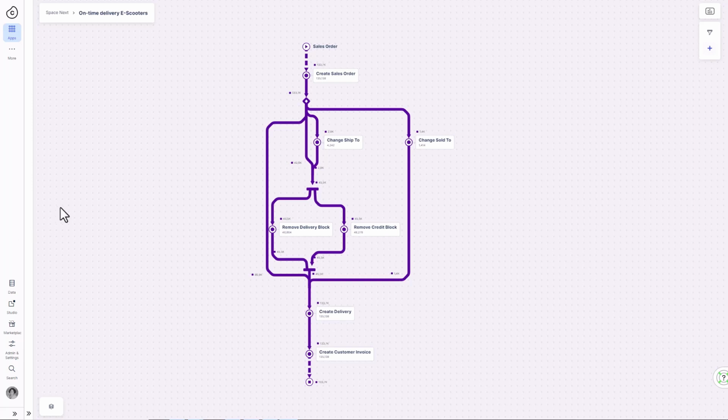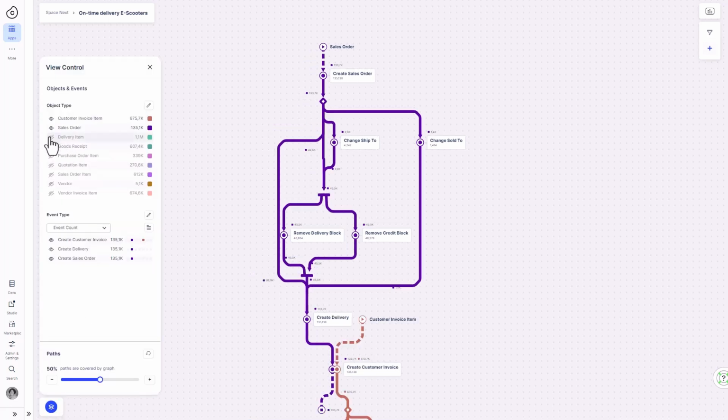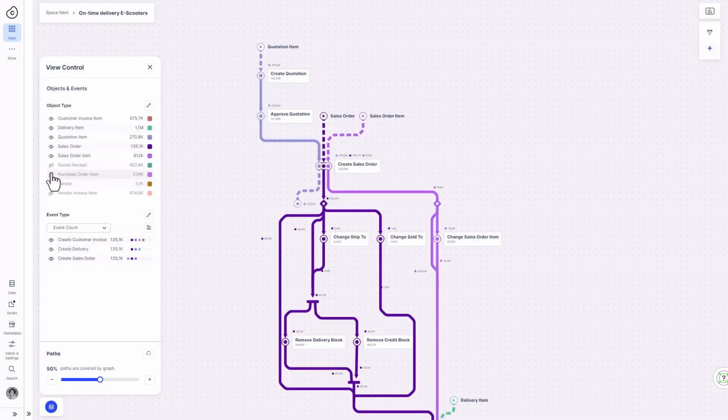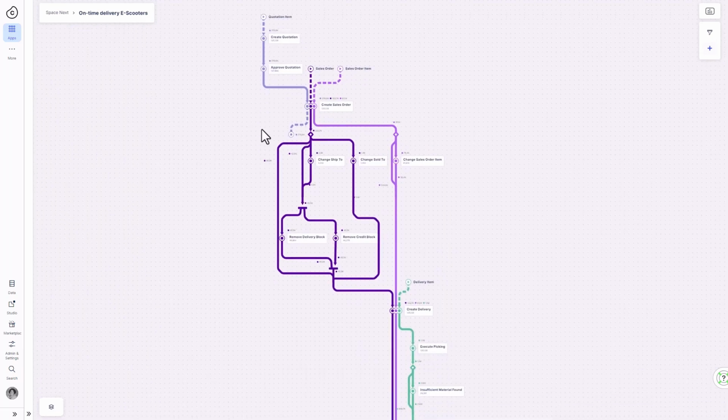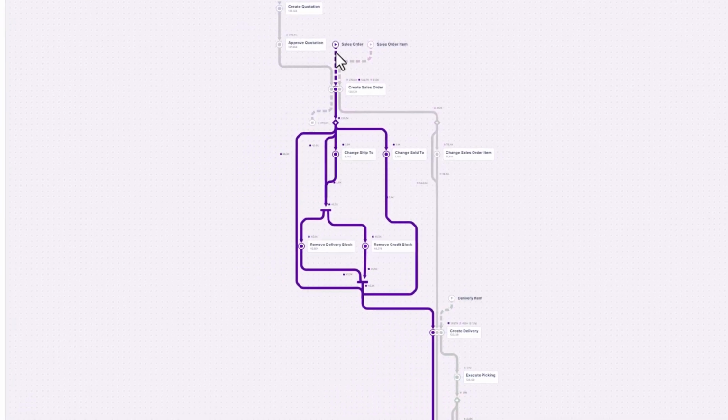Jane starts with the order-to-cash process to analyze on-time delivery performance. She selects sales order, the key object involved in the order-to-cash process. For SpaceNext, a typical sales order consists of an e-scooter and the batteries for the scooter.